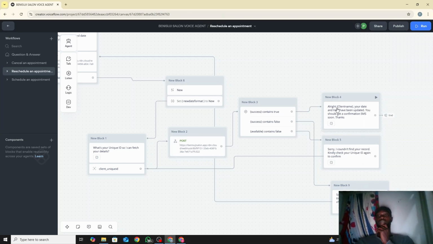And then we say, all right, so it's impute, you retrieve the client's name. At the beginning, the person did not actually say his name. All we asked for was his unique ID. To be able to give them that assurance that we're still with you, the client name gives them that assurance, and that was how we were able to do that.